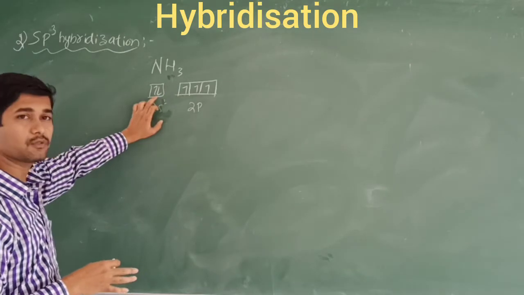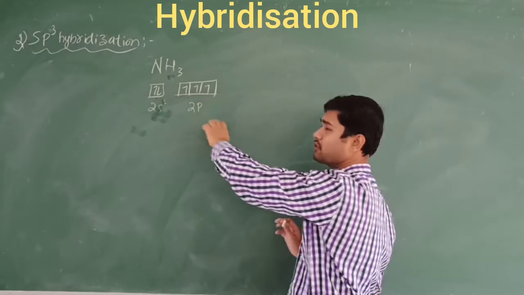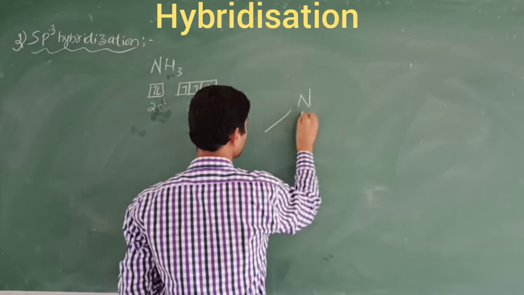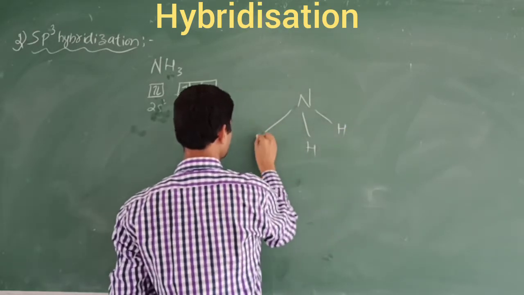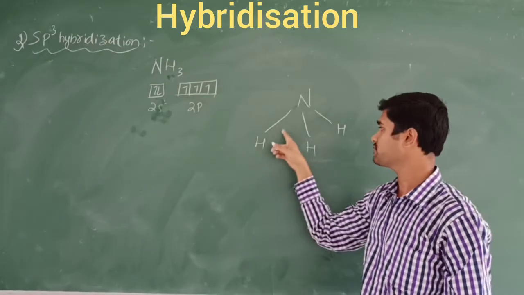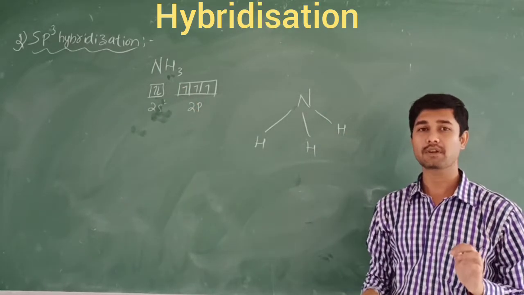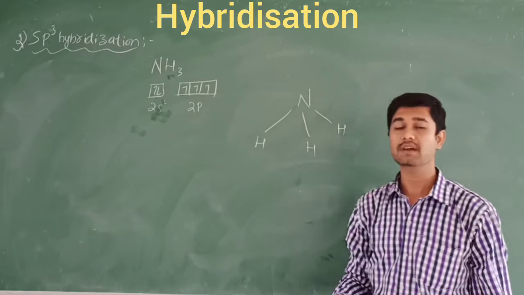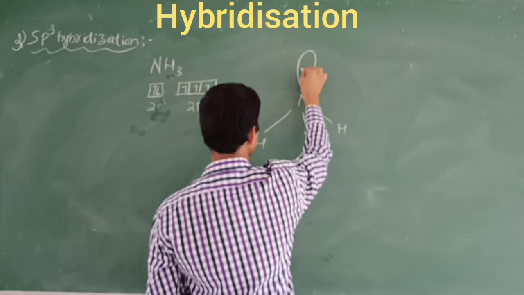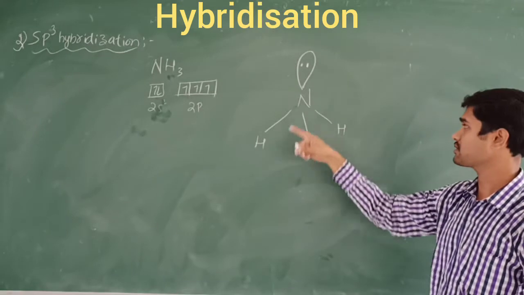These are called the bonded electrons, because they are used in the bond formation of ammonia. The remaining 2 electrons we call non-bonded, meaning they are not involved in bond formation. They are called the lone pair of electrons. That's why ammonia always has a lone pair of electrons on the nitrogen atom. So this is the structure of ammonia.